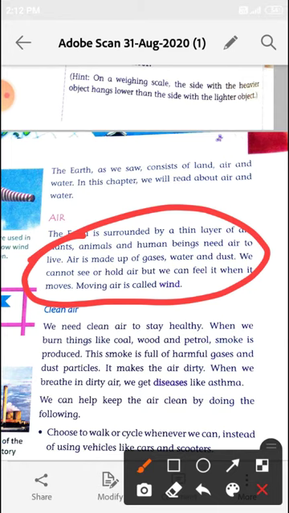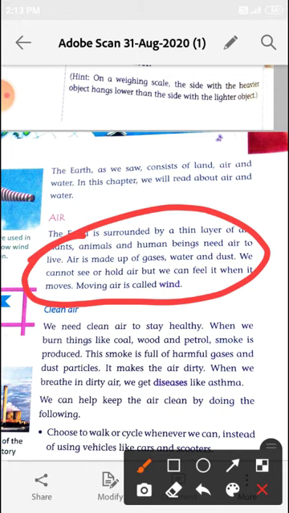Student, air contains about 78% nitrogen, 21% oxygen and less than 1% argon, carbon dioxide and other gases.